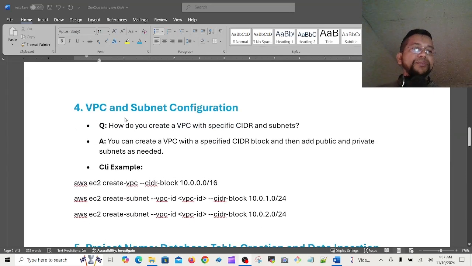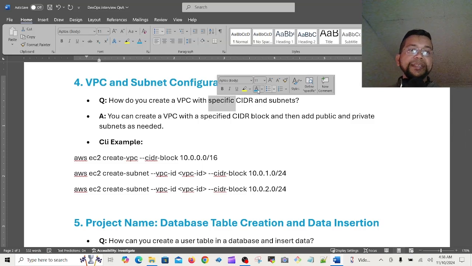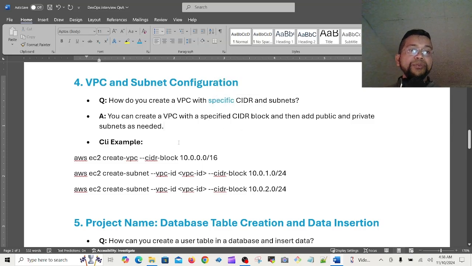Then number 4, VPC and subnet configuration. How do you create a VPC with specific CIDR and subnets? Answer: you can create a VPC with a specific CIDR block and then add public and private subnets. When VPC is coming, the question about public and private subnet, please keep in mind. The question is about that specific CIDR, right? You have to focus there.